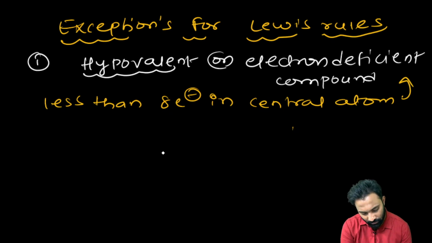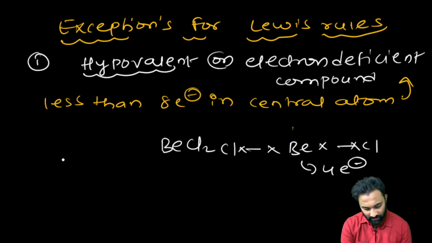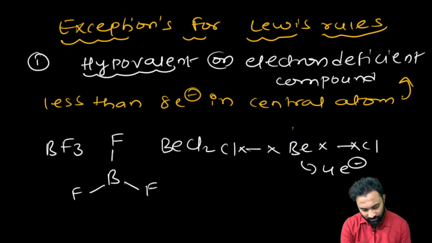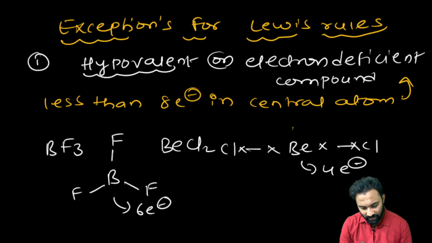Example, if you take BeCl2, beryllium, the central atom, has only 4 electrons. How? One bond contains 2 electrons, so total 4 electrons only. But it is stable in nature. Next, if you take BF3, here the boron is forming 3 bonds. One bond contains 2 electrons, so the total here is 6 electrons. Even though these do not have an octet electronic configuration, they are stable.